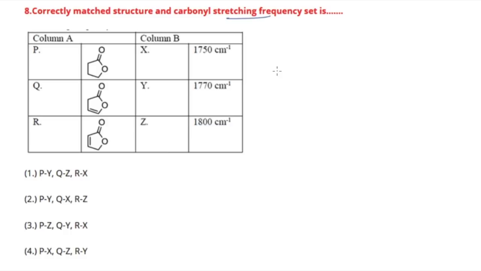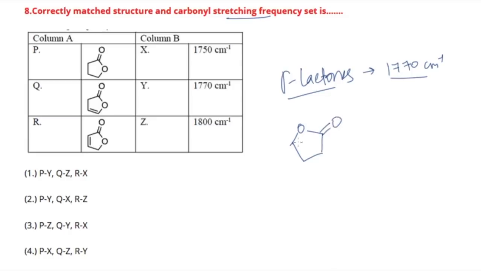So to solve this question, you have to remember one thing, that in the case of your gamma lactones, they show IR at 1770 cm inverse. This you have to remember, okay? Now, gamma lactones are usually asked in exams, so this thing you have to mug up, you have to remember, right? So how does this gamma lactone look? Actually, it looks something like this. So this is your gamma lactone, okay? So this molecule will show your IR band at 1770.